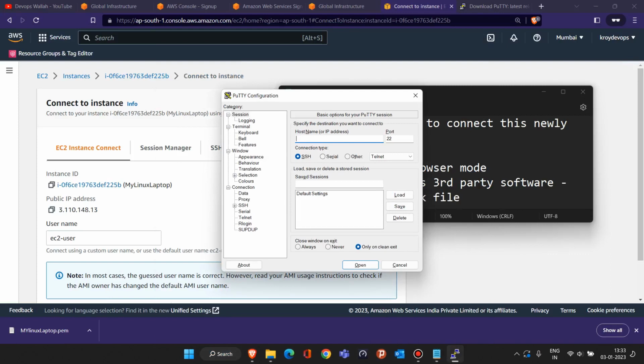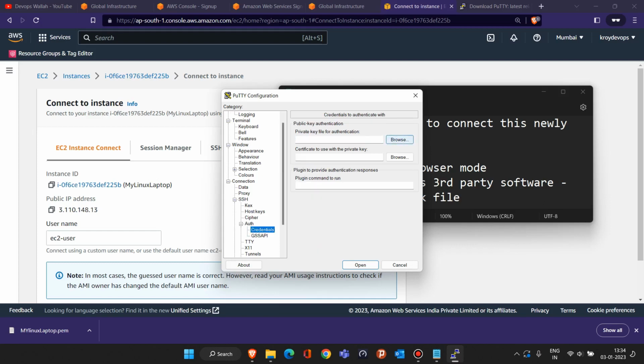Now in Putty, the first thing they are asking is the IP address. Currently the IP address is 3.110.148.13. Whatever public IP address is related to your EC2 instance, that you have to write. Once you give the IP address, click on the SSH plus symbol, then click on the Auth symbol, click on Credentials, click on Browse.